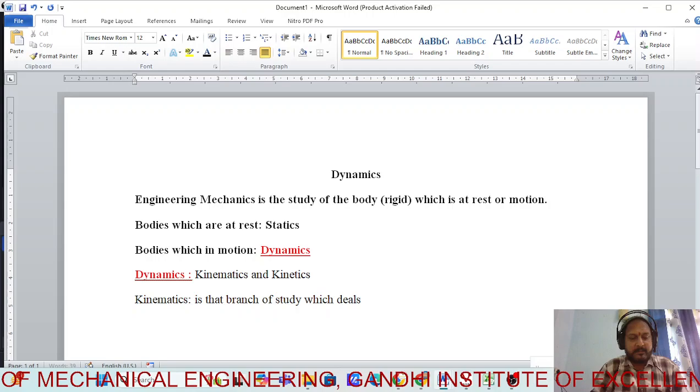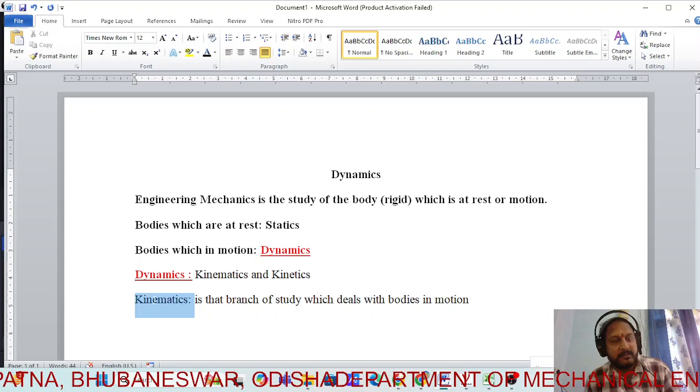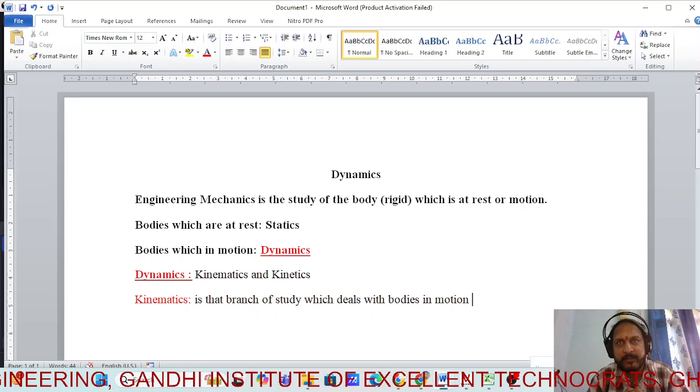Now can anyone say how a particular body can be in motion? It is by virtue of what? Any body will be in motion by virtue of force, or not? Yes, sir. If force is applied, then only the body will be in motion. So it is that branch of science which deals with bodies in motion.